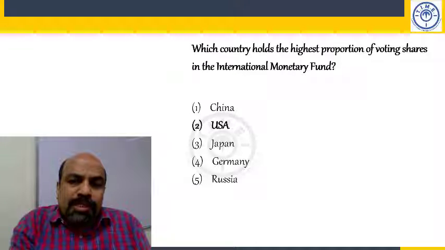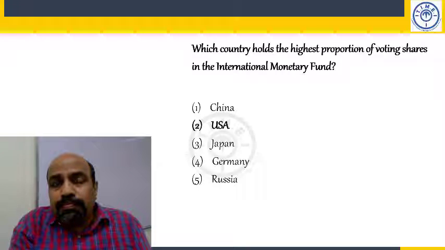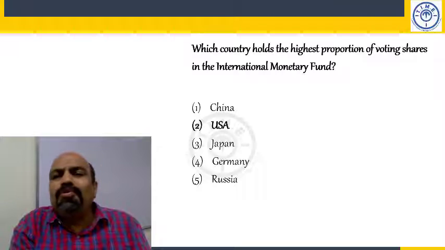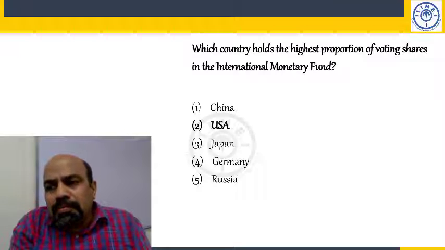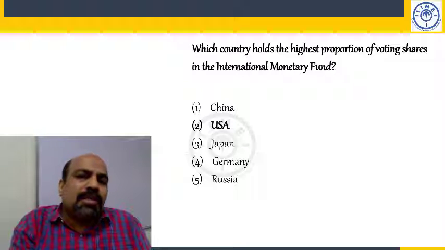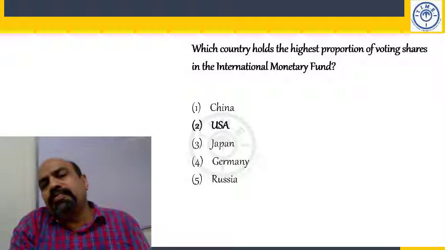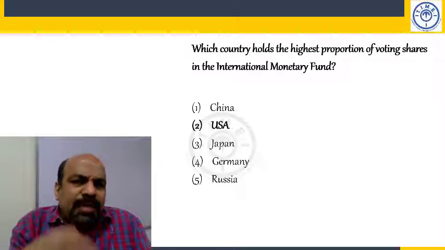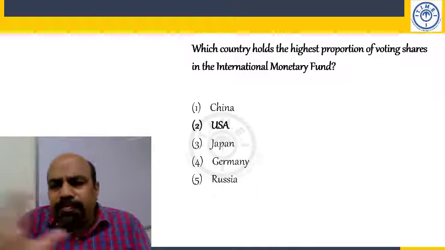So yesterday the IMF also said that the global economy will shrink by 4.9%. Geeta Gopinath, the chief economist of the IMF, had said that the global economy will shrink by 4.9%. Okay, and some economies will shrink. America will shrink by 8.8%. India's economy is likely to shrink by 1.5 to 2%. See, these are all conjectures. They keep revising these numbers, okay? They are not final numbers.